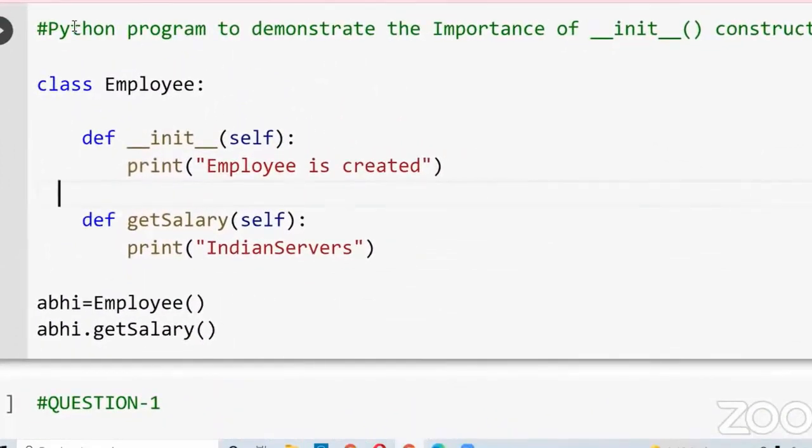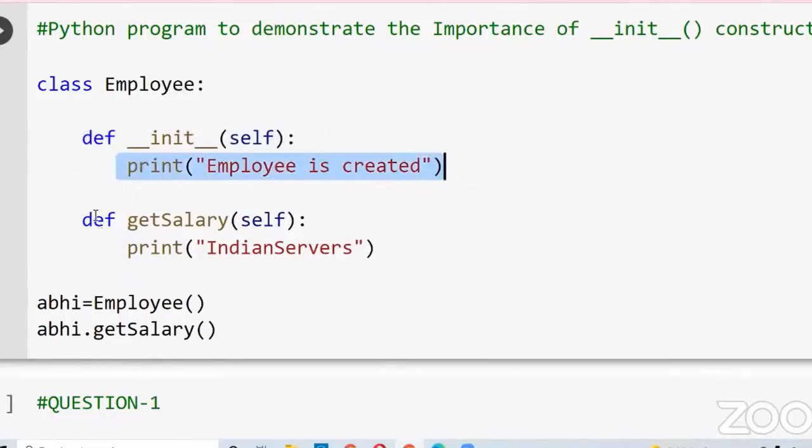This is the Python program to demonstrate the importance of the init constructor. In this program, I have created a class with the class name Employee, and I define a special method which is the init method. The init method is defined by using underscore underscore init underscore underscore. In the arguments, we can have any number of arguments based on our program. In this special method, I printed one statement which is "employee is created".